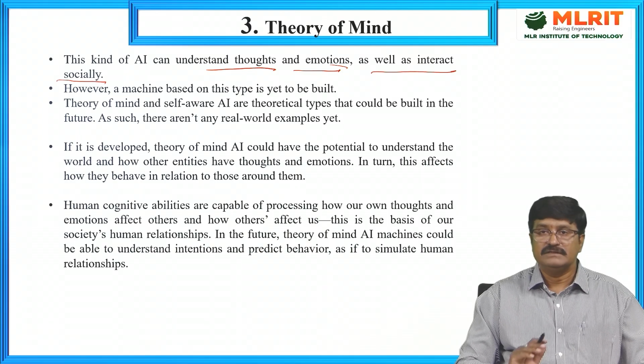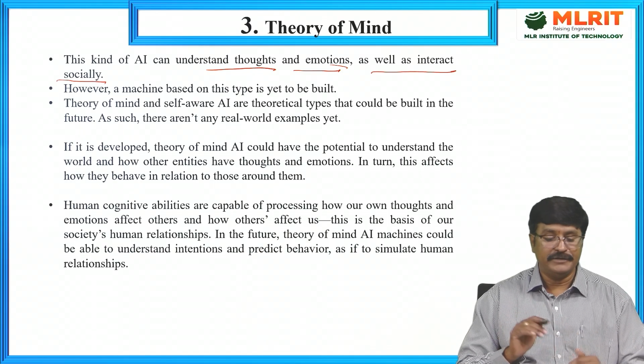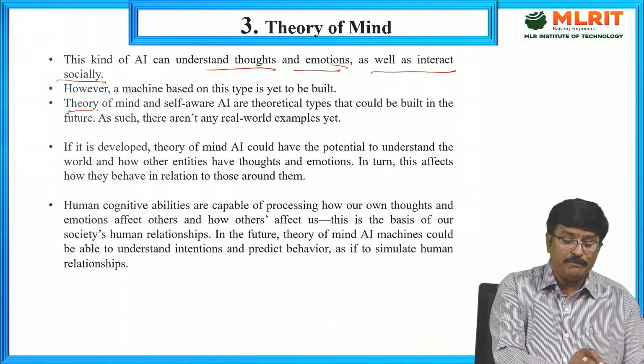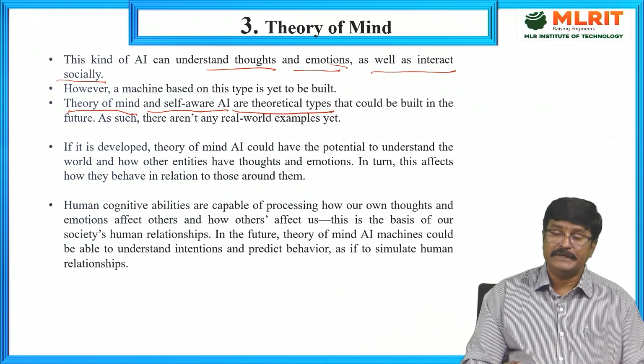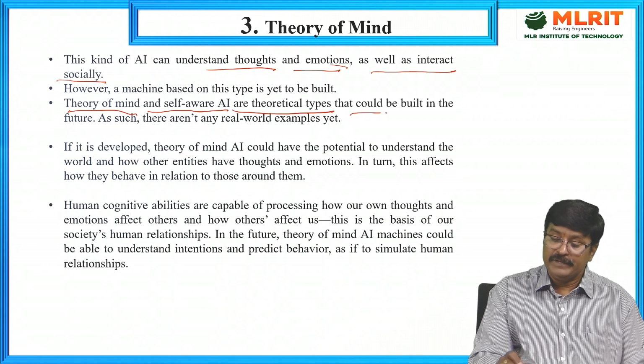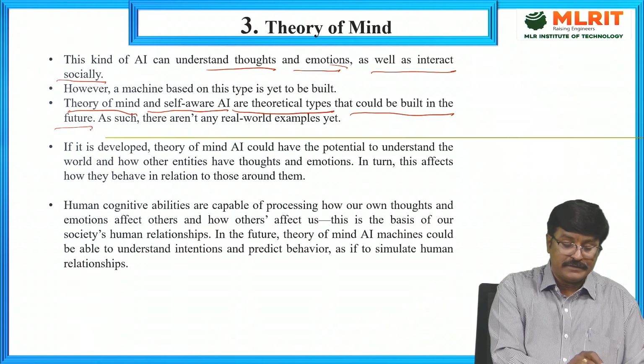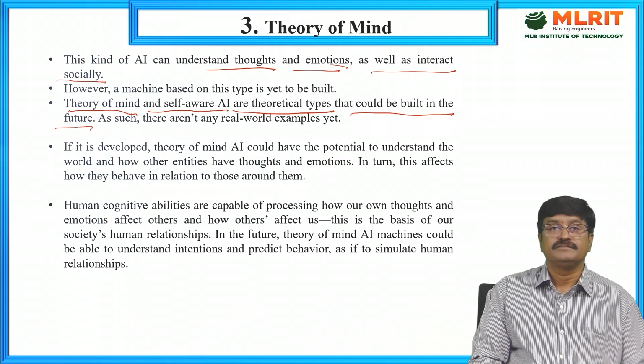It is still speculative, imaginative only. So theory of mind and self-aware artificial intelligence are theoretical types. These two are theoretical types only. Research is still going on, and they could be built in the future. As such, there are not any real-world examples yet.